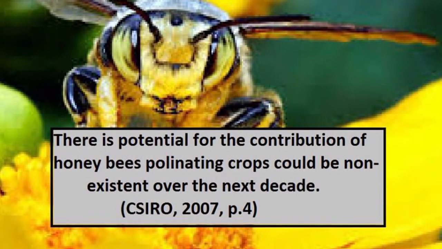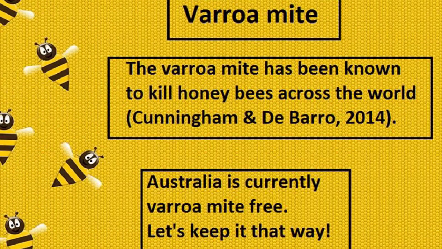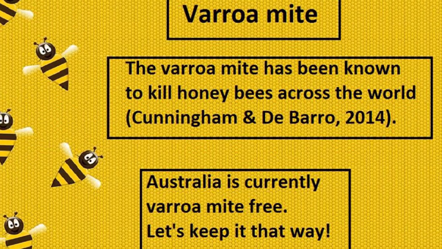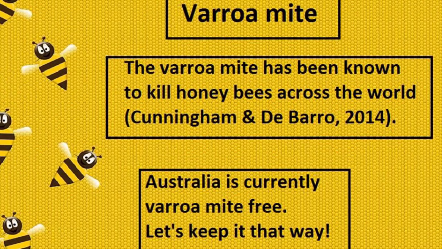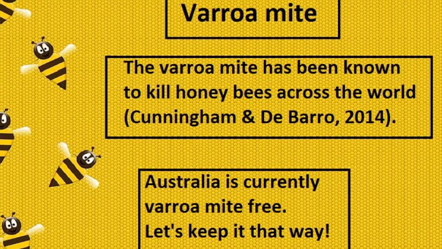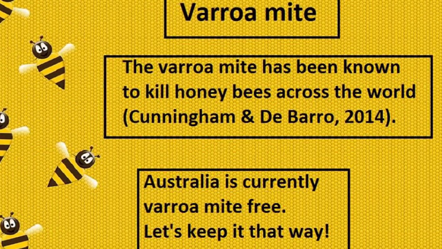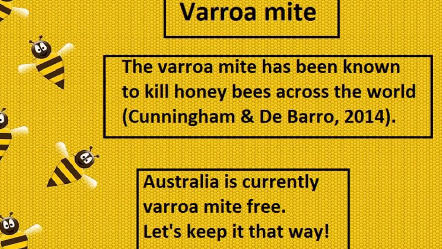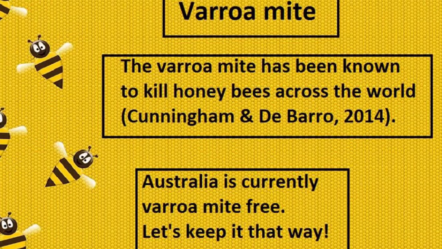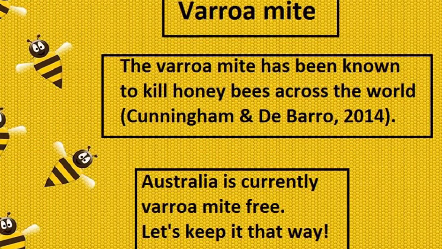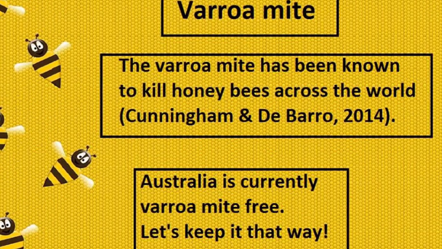Environmental factors are influencing the decline in the honeybees. The varroa mite has been known to kill honeybees across the world. Cunningham and DeBarro, 2014. The varroa mite has killed honeybees from both feral and beekeeper hives. The varroa mite affects the honeybee virally and has been known to wipe out entire colonies, including larval and adult honeybees. The varroa mite is yet to affect the honeybees in Australia. Strong border control and education for those entering Australia will help keep the varroa mite from the potential killings.